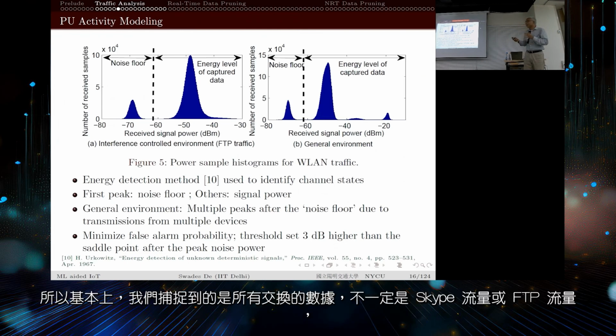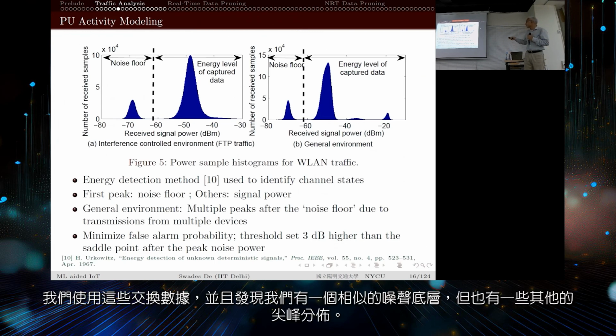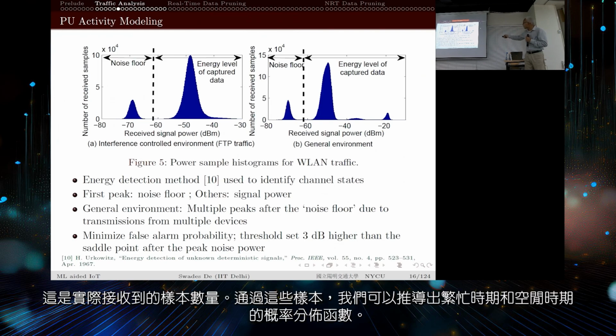So basically, we captured whatever is being exchanged, not necessarily Skype traffic or FTP traffic. We use this SDR, and we figured out that we have this similar noise floor, but there are some other peaky distributed scenarios also. So this is the number of received samples actually.